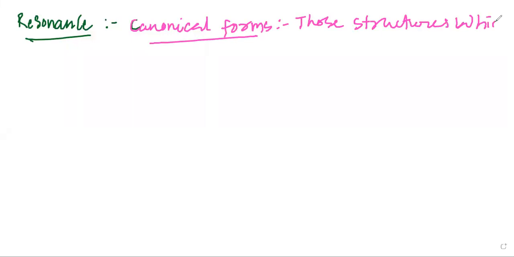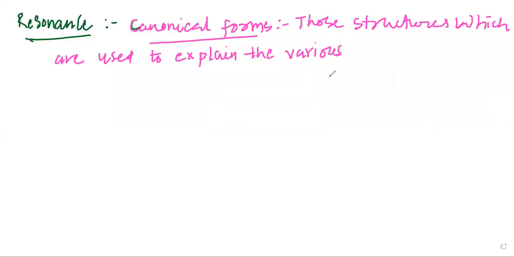Canonical forms are those structures which are used to explain the various properties of compounds.